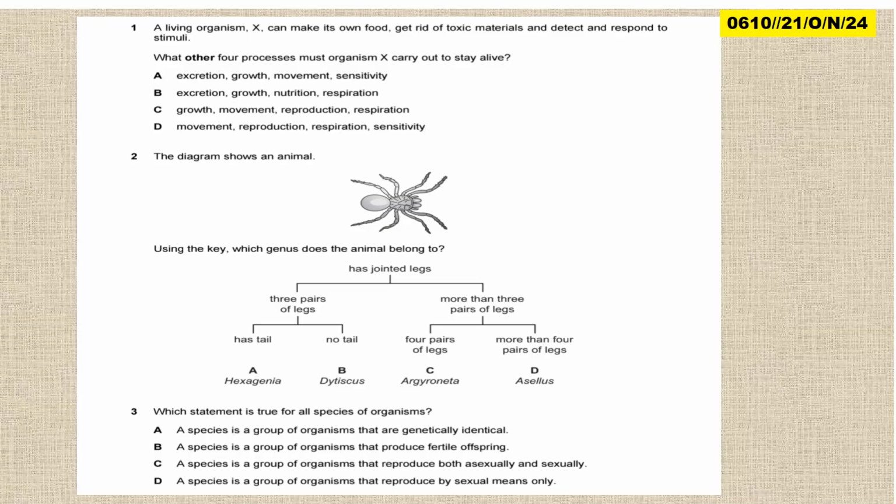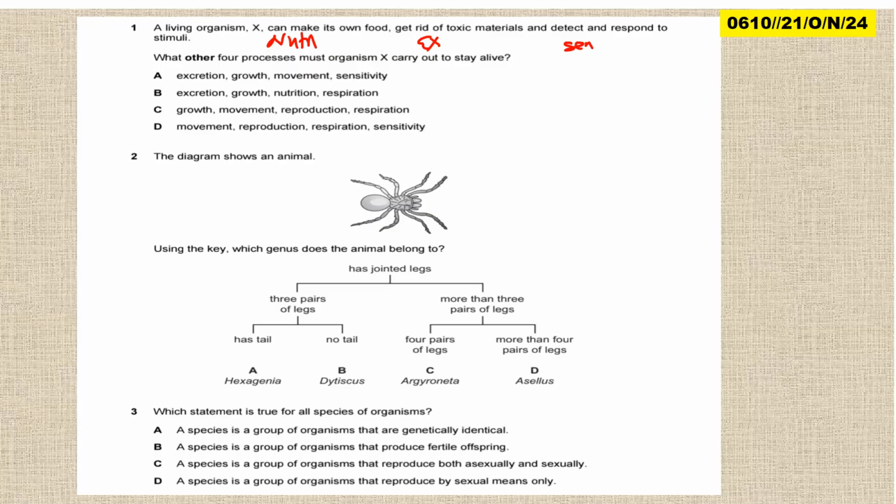A living organism X can make its own food, which means that is the nutrition. Get rid of toxic, that is excretion, and detect and respond to stimuli, that is sensitivity. Okay, so what other 4 processes must organism X carry out to stay alive?